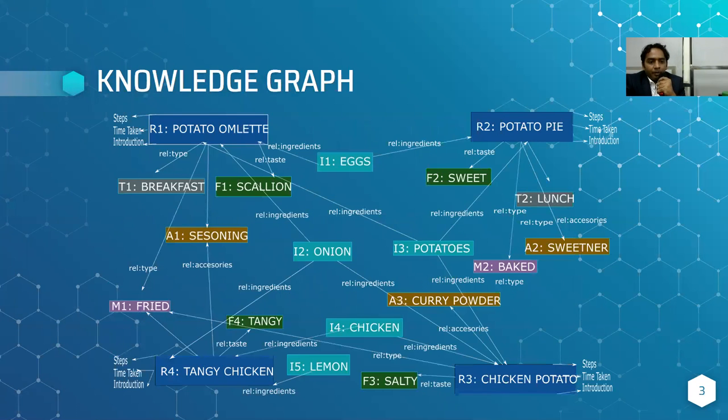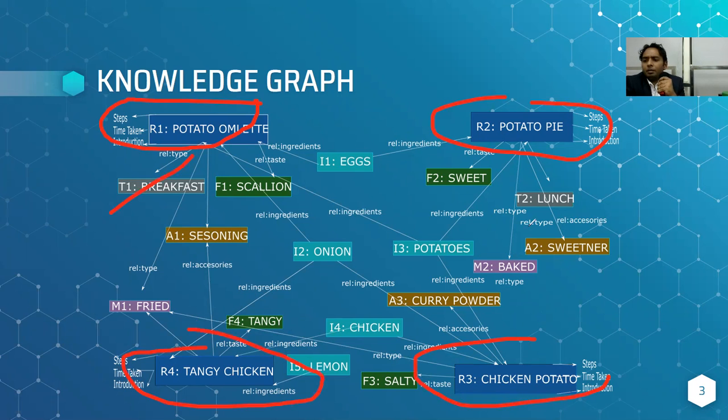Let's see an example. Consider the fraction of the knowledge graph as shown in this slide. Here we have different entities in different colors, like the names of the recipes: potato omelette, potato pie, chicken potato, tangy chicken, etc. Different kinds, breakfast, lunch, ingredients, potatoes, onions, eggs, etc. Different kinds of accessories like sweetener, curry powder, seasoning.